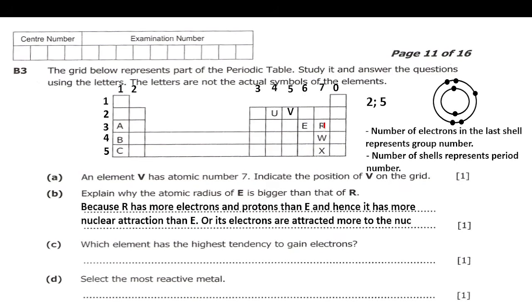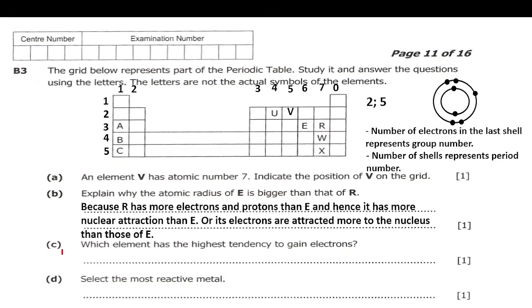So R has more electrons and protons than E, and hence it has more nuclear attraction than E. Nuclear attraction is the attraction between the protons and the electrons. So I also said its electrons are attracted more to the nucleus than those of E. Here the electrons are attracted more to the nucleus than those in E. So that is the reason why E is bigger than R.